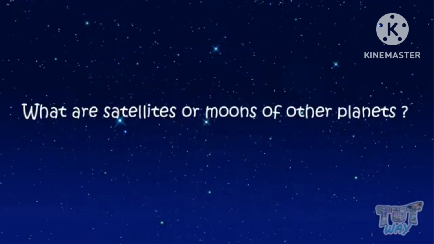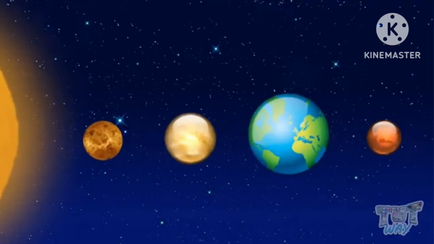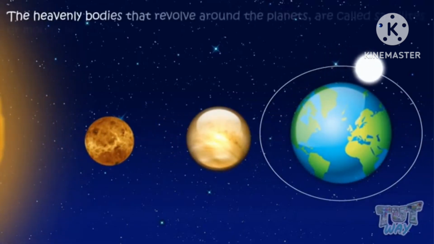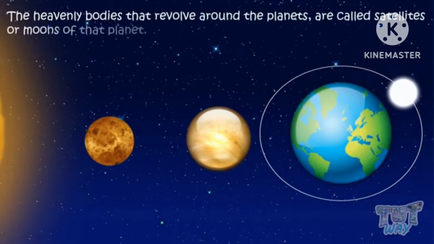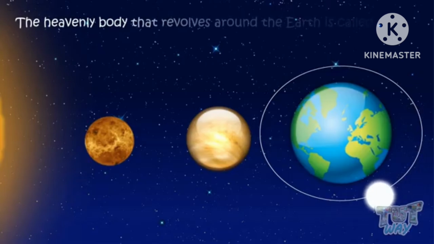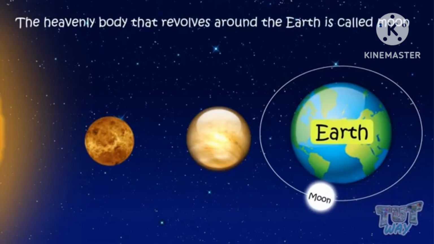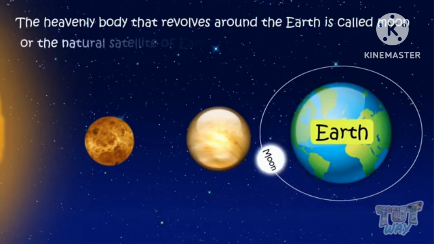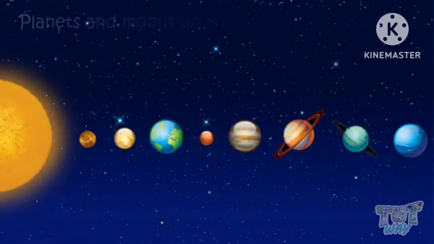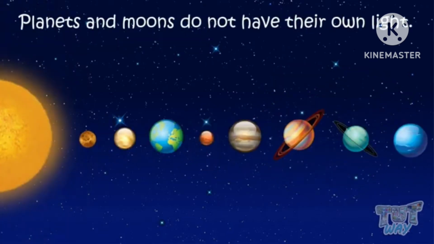Now children, what are satellites or moons of other planets? There are different satellites or moons of other planets. Earth is also having its own satellite, that is the Moon, a heavenly body. And see how the moon is revolving around the earth. The earth revolves around the sun. Okay, and moon revolves around the earth, and earth revolves around the sun.